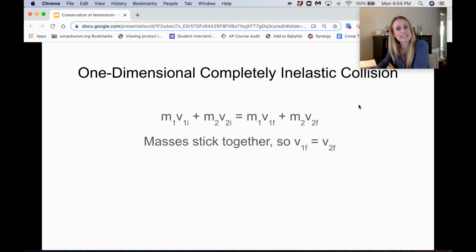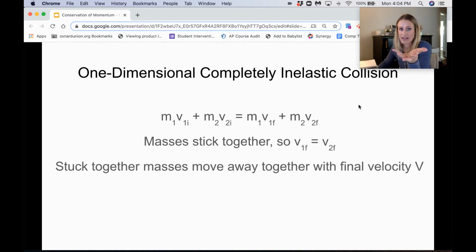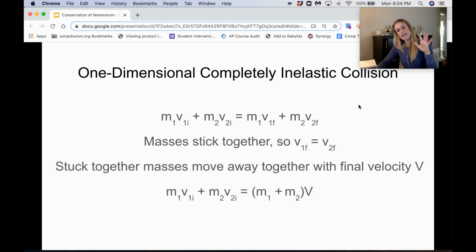So the final velocity of object 1 will be equal to the final velocity of object 2, because they collide and then move off together. So we can just say they move away with a final velocity v, and then we can factor that final velocity out. So you get this simplified equation here.